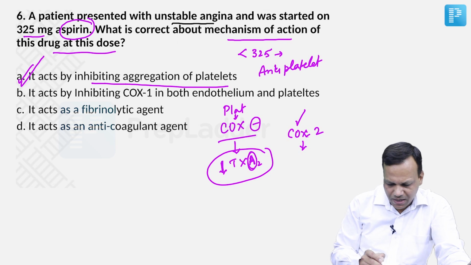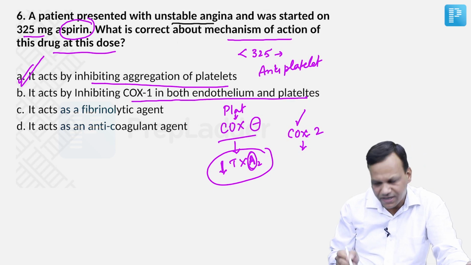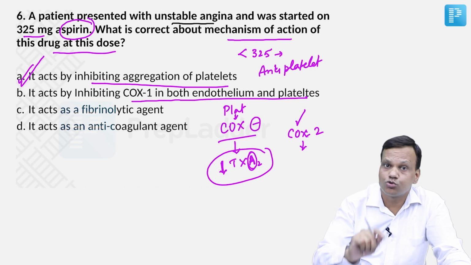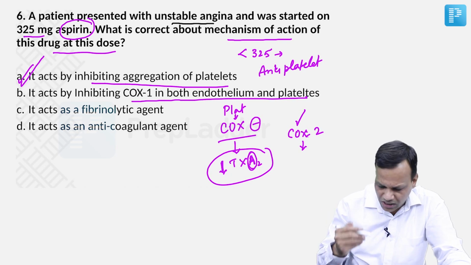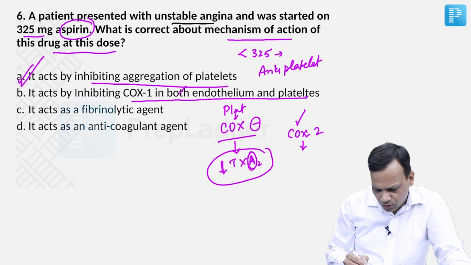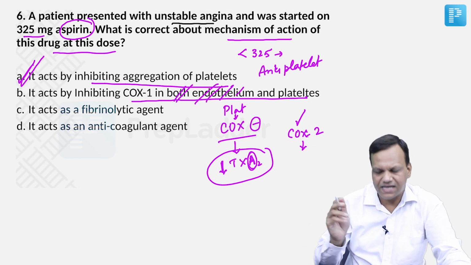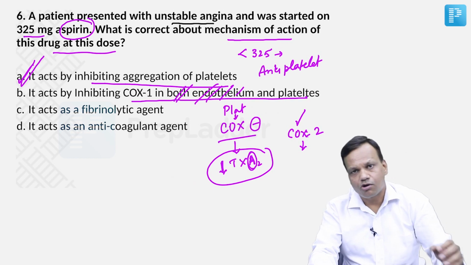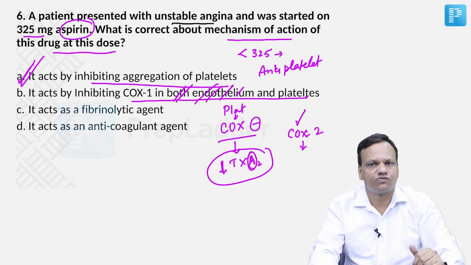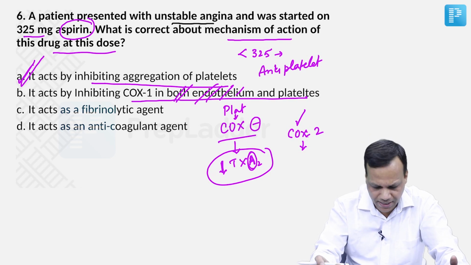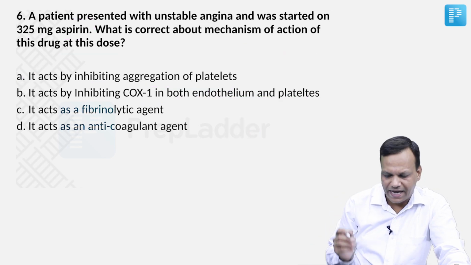If you see, it acts by inhibiting COX-1 in both endothelium and platelet is slightly wrong. It inhibits COX-1 in platelets and COX-2 in endothelium. Okay. So even if they do not give endothelium, they say inhibit COX-1 in platelets, still I will prefer the answer as aggregation of platelets, because finally even after inhibiting COX-1, the final effect is due to inhibition of aggregation of platelets. Is it clear? So the answer is it inhibits platelet aggregation.